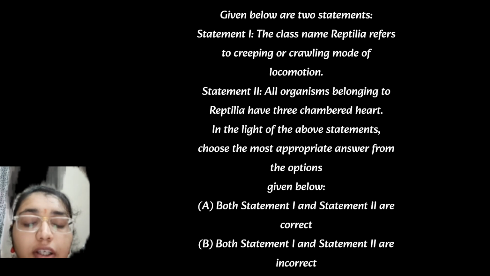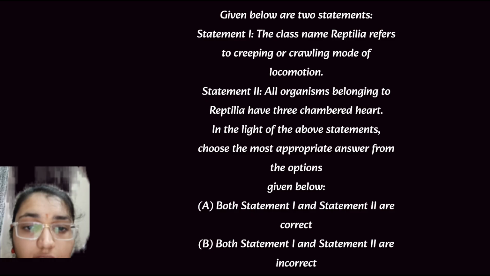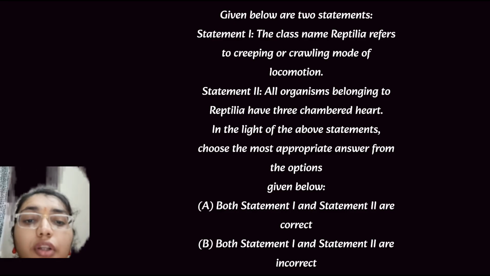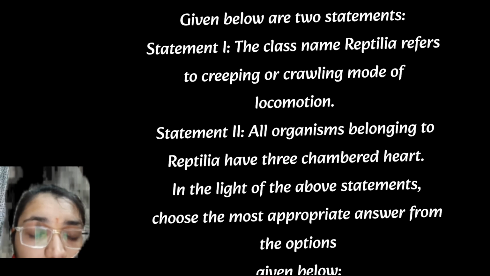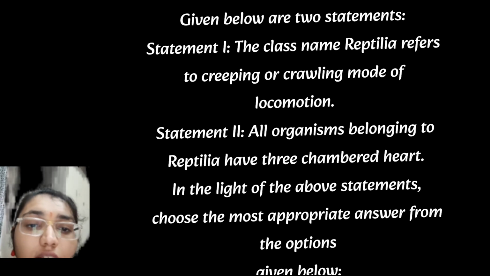Then here two statements. The class name reptile refers to the creeping or crawling mode of locomotion. This is correct. And option 2, all organisms belonging to the reptile have a 3-chambered heart. This is incorrect. Reptiles typically have a 3-chambered heart, 2 atria and 1 partially divided ventricle. However, crocodile, alligator and gharials possess a 4-chambered heart. Because of these major exceptions, the statement that all reptiles have a 3-chambered heart is incorrect.